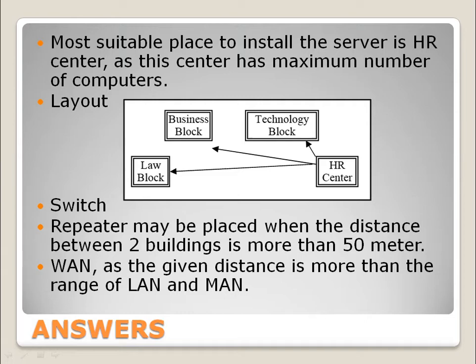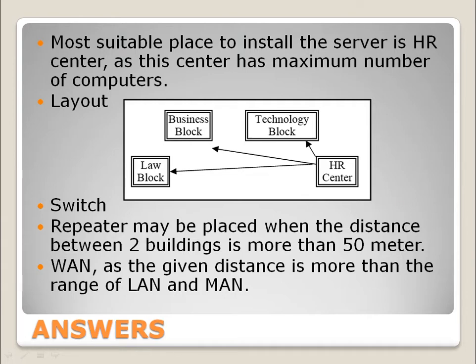The other possible layouts can be using bus topology. How you can do that? One wire from HR center to technology block, then one wire from technology block to business block, and one wire from business block to law block. So this forms a bus topology. But the star topology layout is better. It is more efficient. So you should write this type of layout in your examination.